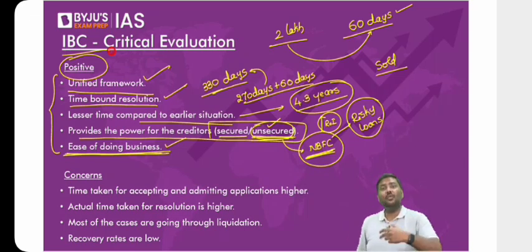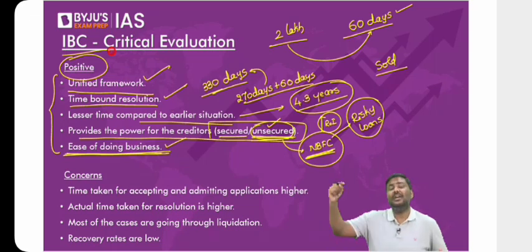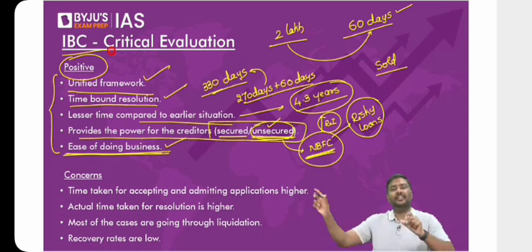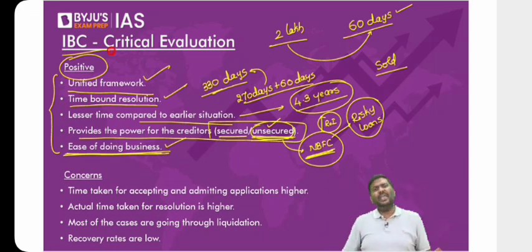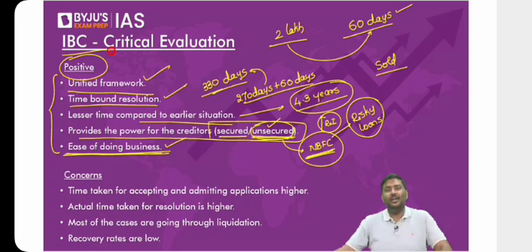For example, sir, what kind of question can they ask? Look at the kind of statement given here. With the implementation of the Insolvency and Bankruptcy Code, there has been a behavioral change from the borrower side or debtor side. Elaborate, they will say. And we'll keep on thinking, what does the behavioral change mean here? Are they dressing nicely now? Are they traveling in a nice car? Are they eating very sophisticatedly, etc.?